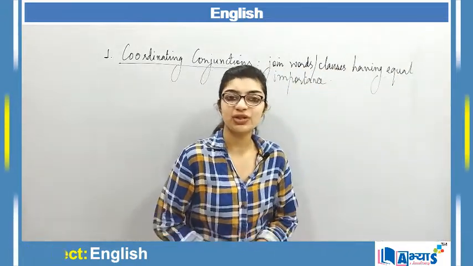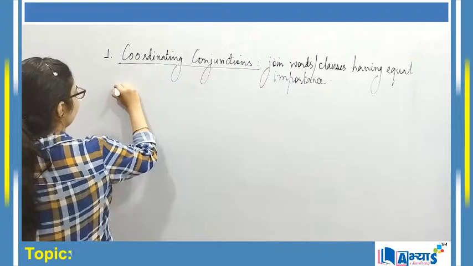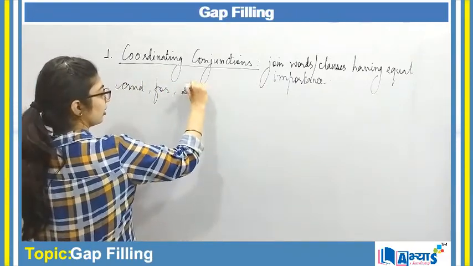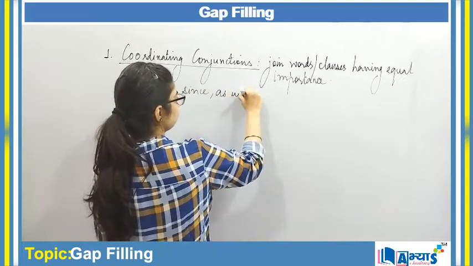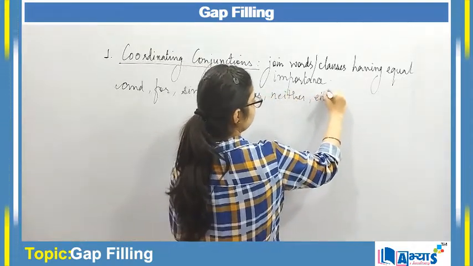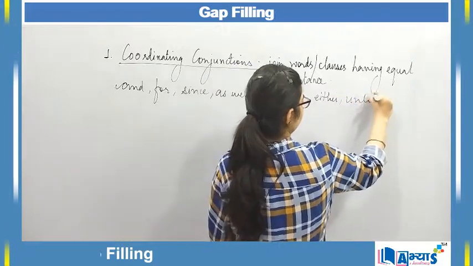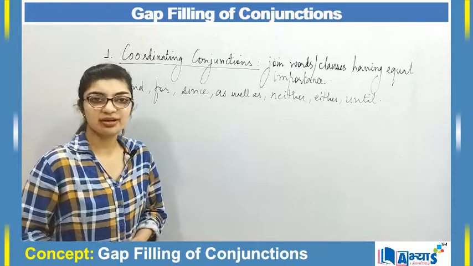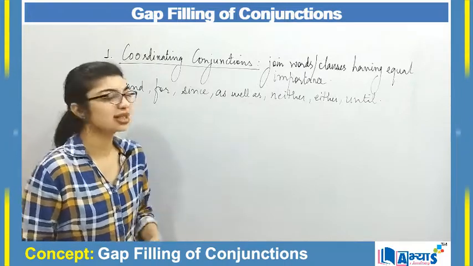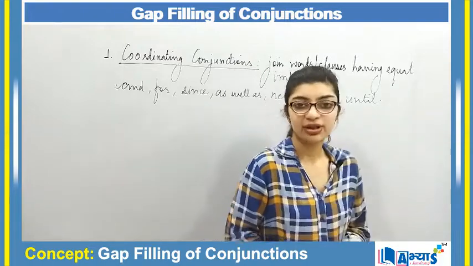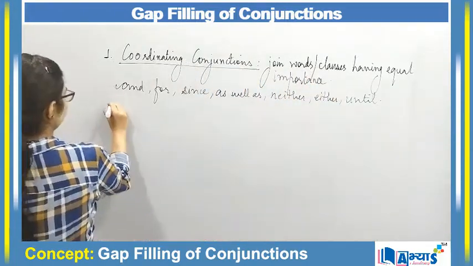And some examples of coordinating conjunctions can be and, for, since, as well as, neither, either, until. So these are some of the examples. I'm not explaining the entire list, but some of the examples are these. Now let us use these coordinating conjunctions in order to fill the gaps. So the first example over here can be